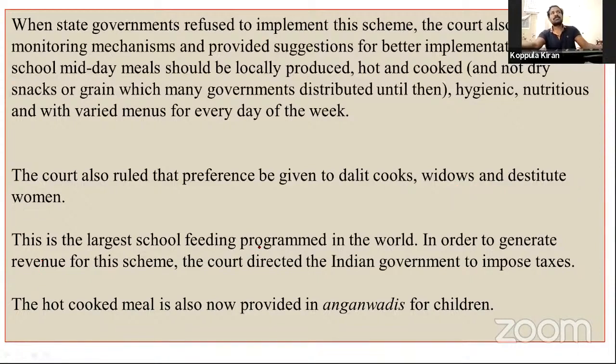This is the largest school feeding program in the world. In order to generate revenue for the scheme, the court directed the Indian government to impose taxes. The hot cooked meal is also now provided in Anganwadis for children.